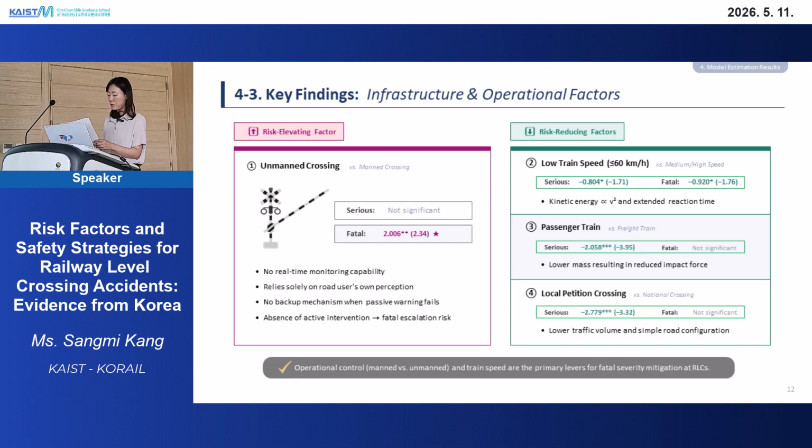Second, low train speed reduces both serious and fatal injury risk because lower speed means less impact energy and more time to react. Third, passenger trains are associated with lower serious injury compared to freight trains because they have lower mass and cause less impact force. Finally, local partition crossings show a lower serious injury rate than national crossings. This is likely because they have lower traffic volumes and road conditions are quite simple.